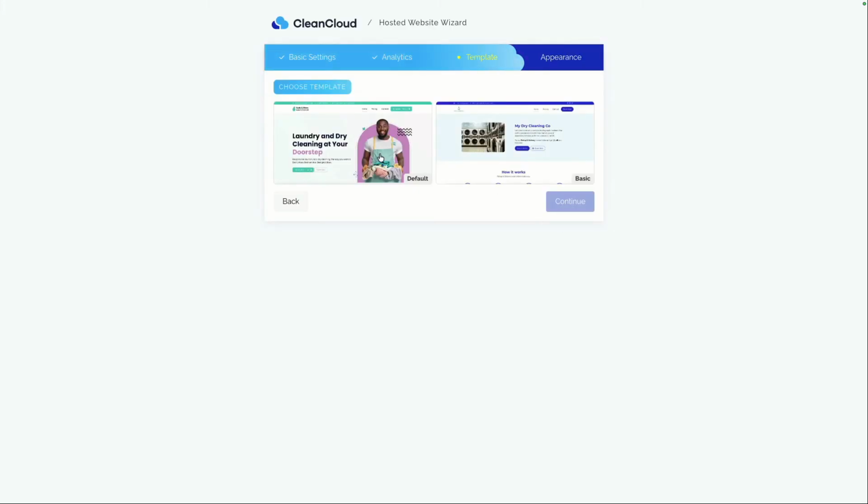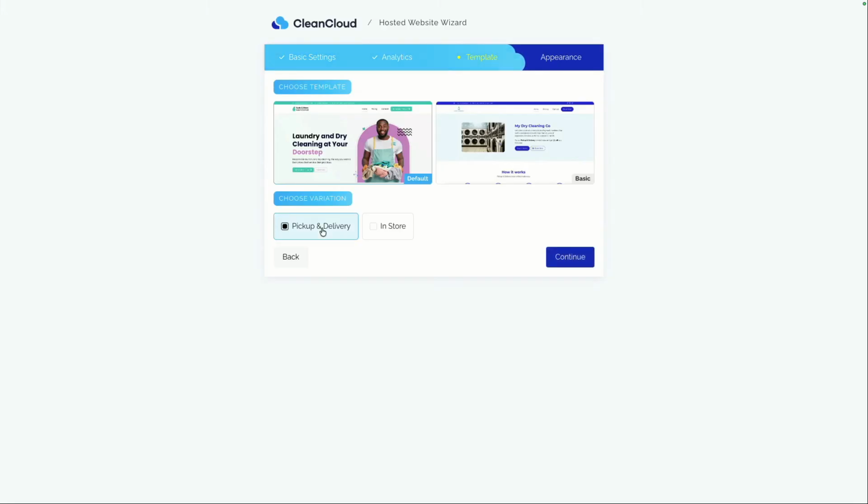We have a template on the left, which is a very common one that a lot of people like to use. And we have another template here on the right-hand side, which is a bit more basic. However, you can choose which template you want to start from, and then you can make all the relevant adjustments as you go along, right? We try to give you as much customization as possible. So this is just the building blocks, right? This is almost like the foundation of the website.